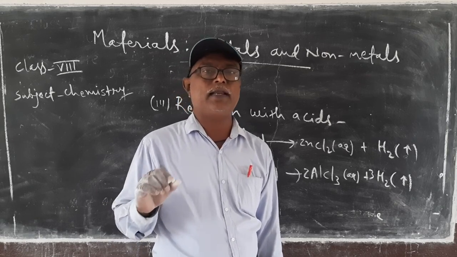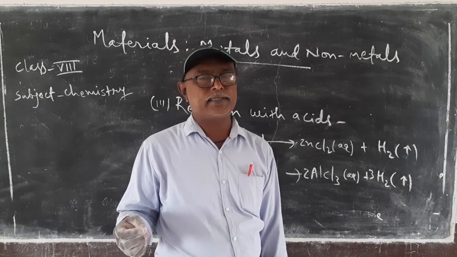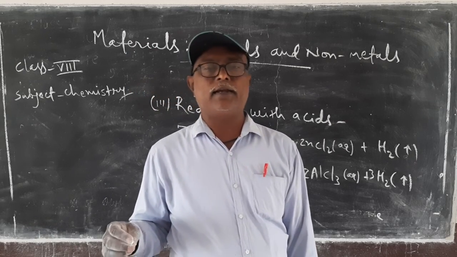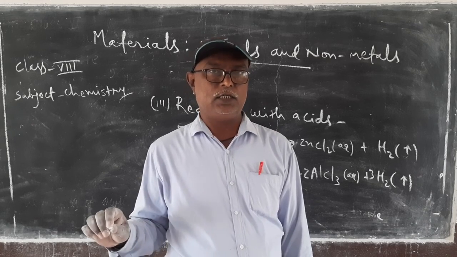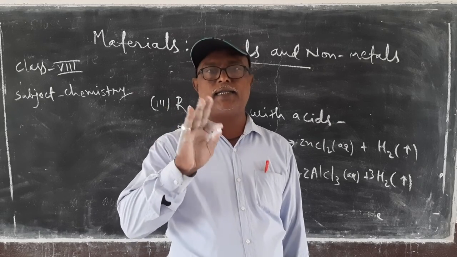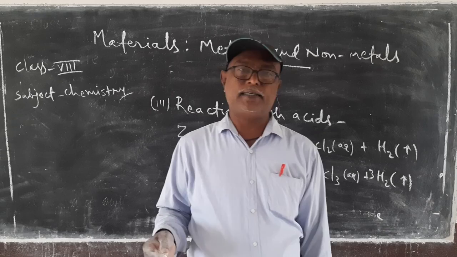The reaction between an acid and a base to form salt and water is known as a neutralization reaction. Metallic oxides can react with dilute acids to form salt and water. That's why we say that metallic oxides are generally bases.